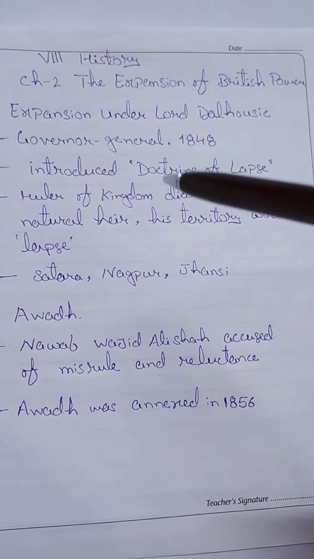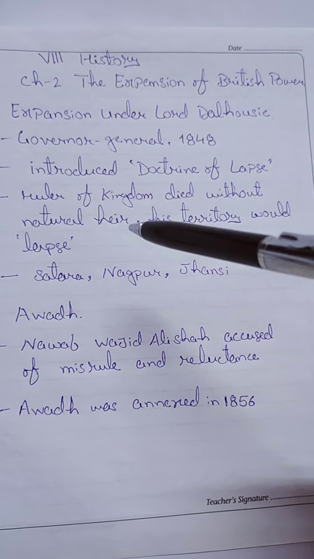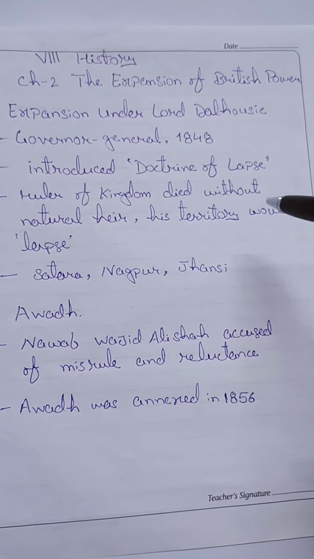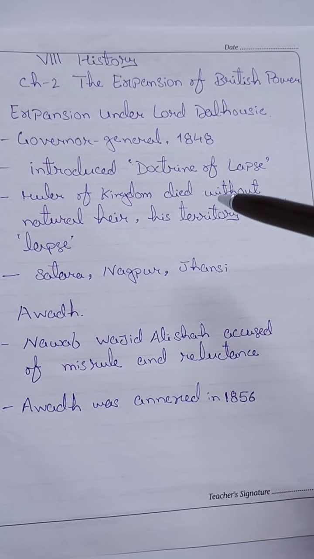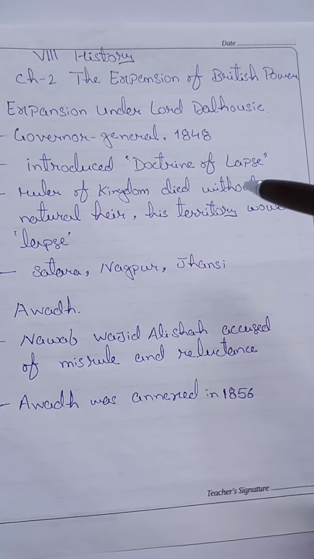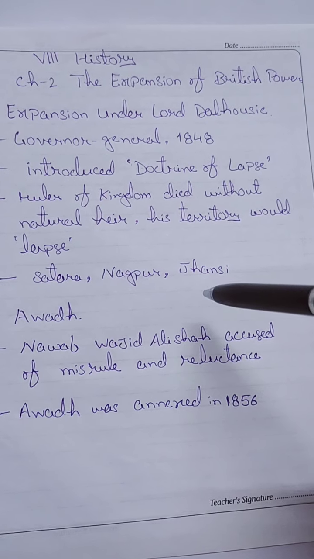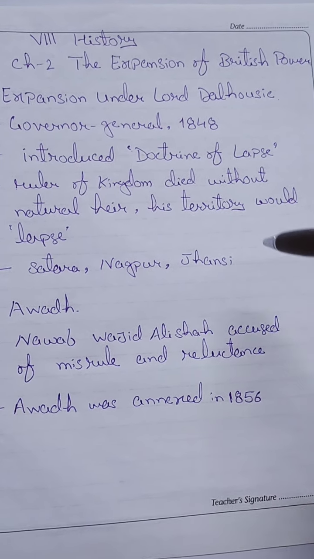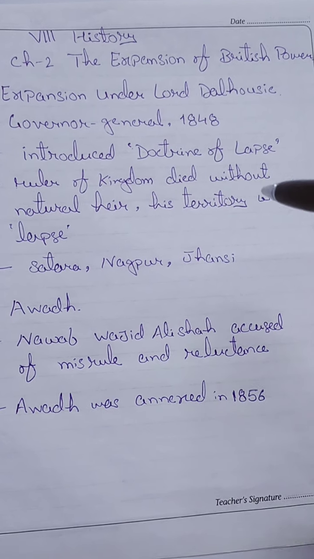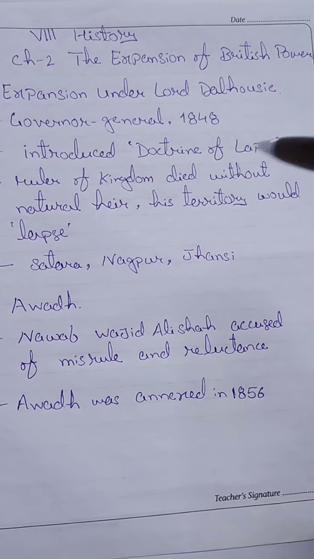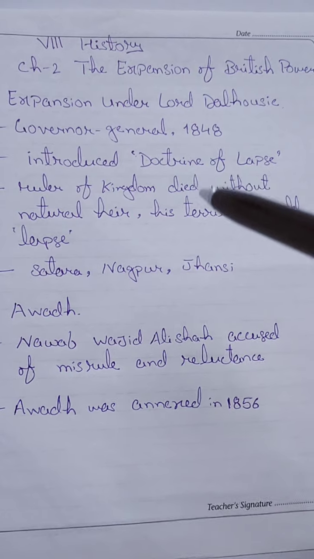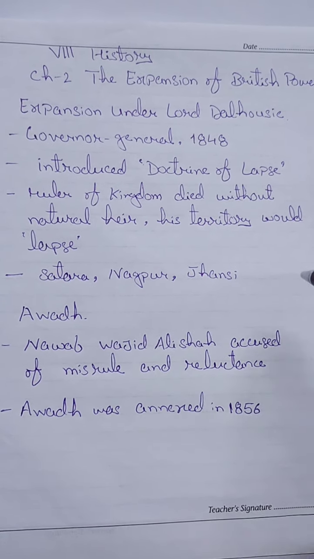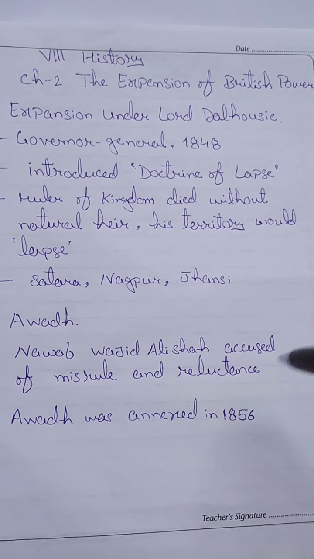That means it would be considered a part of the British Empire or the British Dominion unless the adopted son or adoption had been approved by the Britishers. This was a very smart and clever move by Lord Dalhousie, and he annexed various small kingdoms using this Doctrine of Lapse. Kingdoms like Satara, Nagpur and Jhansi were annexed under the Doctrine of Lapse.